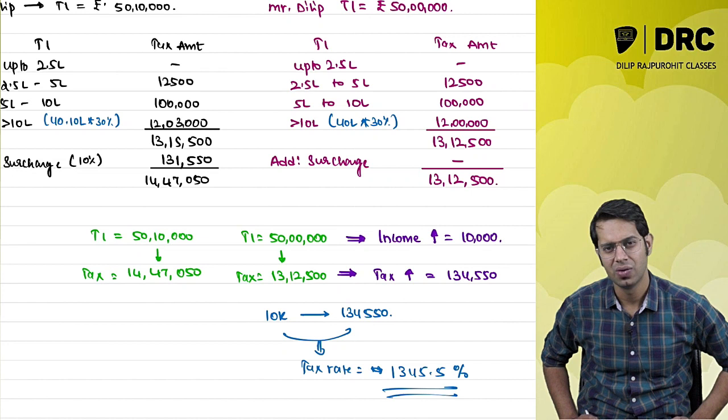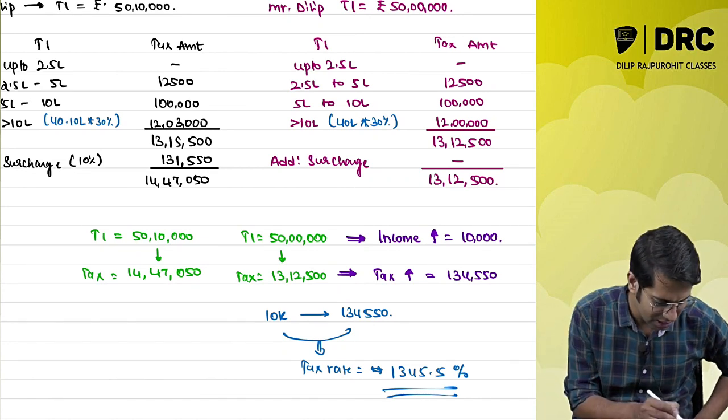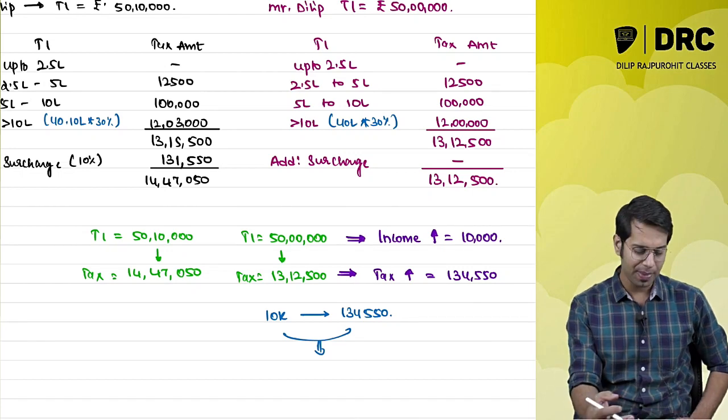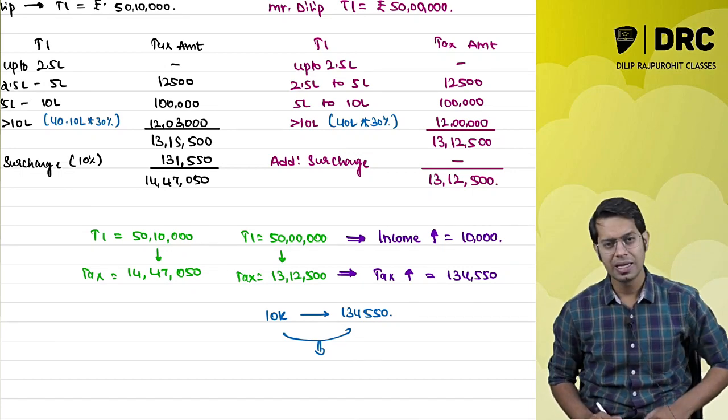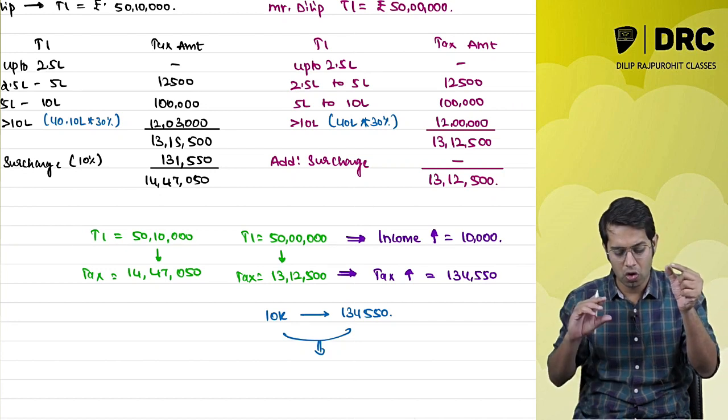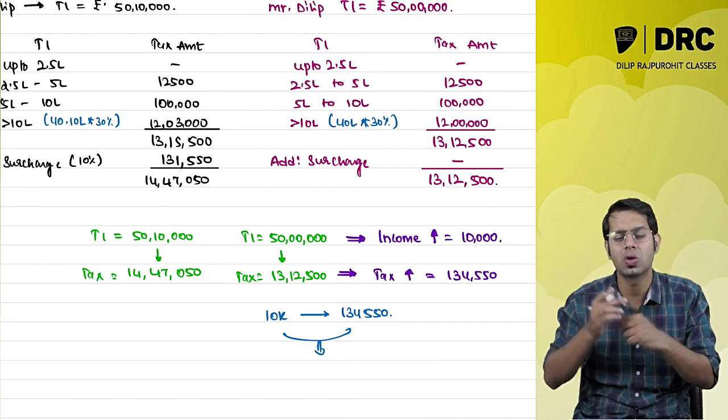1,345% tax rate. What nonsense is this? Obviously anyone will get frustrated with this. Anyone will feel bad about this. Just because a person is earning an extra 10,000 rupees, the government is collecting 1,34,000 extra.